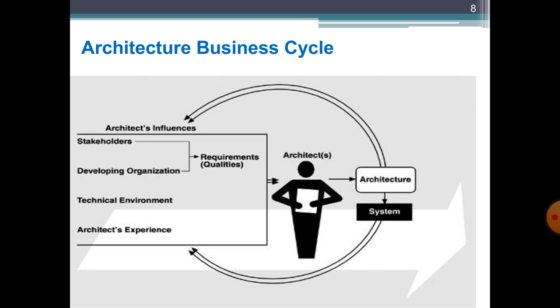all influence our final architecture, which ultimately goes back into the environment where the system will be installed or utilized. And once it is installed in the environment, the requirements are constantly changing. So these factors ultimately give feedback to the architecture to change it. So this process goes on vice versa, and all of this process we call the architecture business cycle.